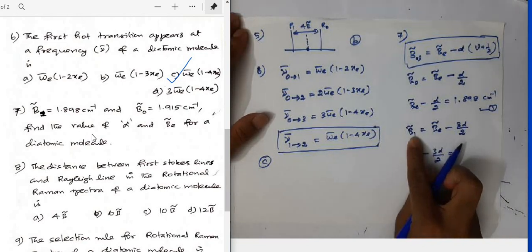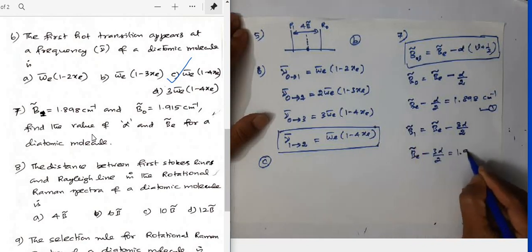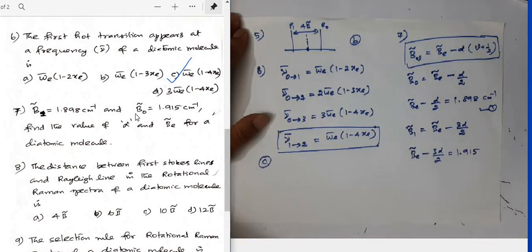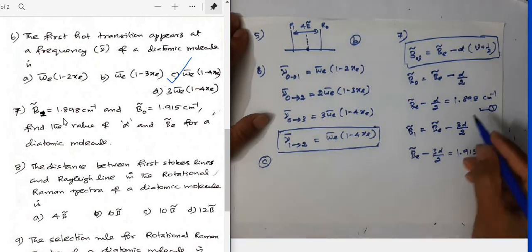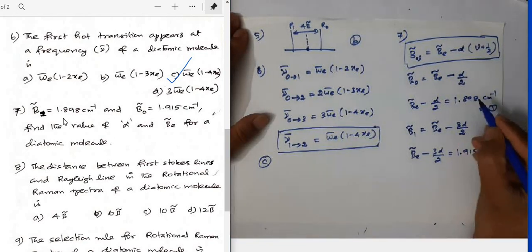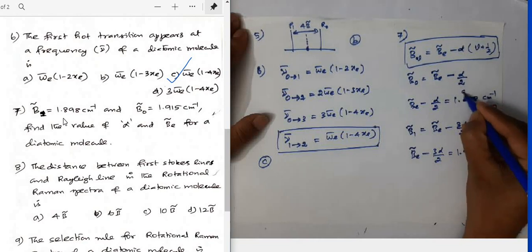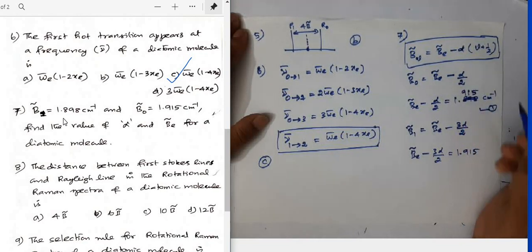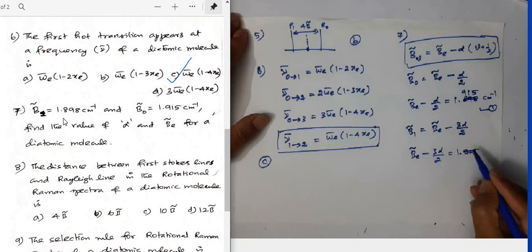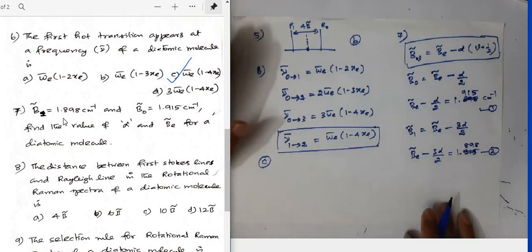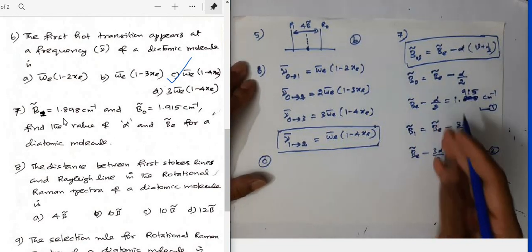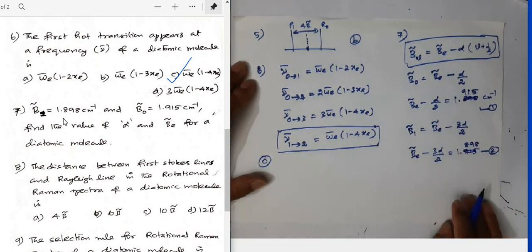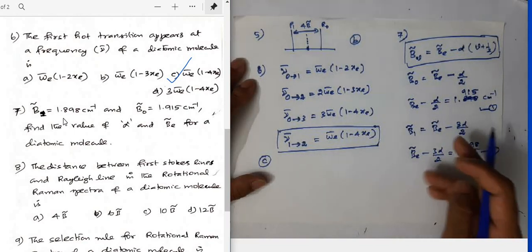Sorry, I mixed them up: B0 value is 1.915, and here we should put 1.898 for B1. This is equation number 2. If you solve these two, you will get the value of Be and alpha. How to do that? Simple.